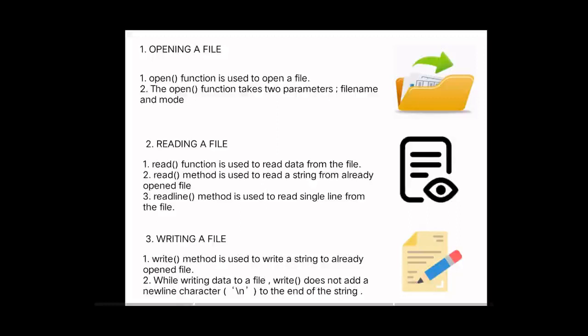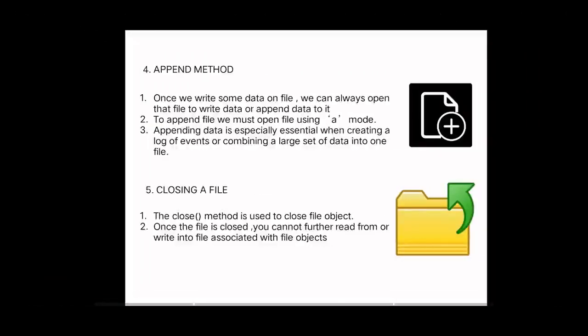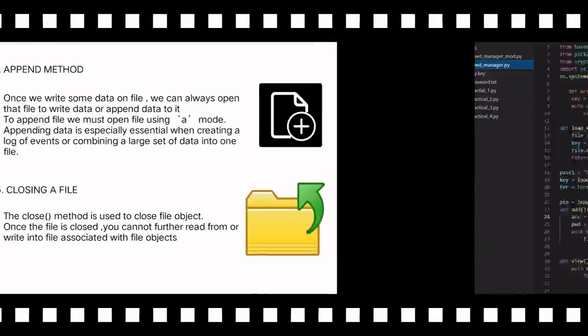Third, writing a file. Write method is used to write a string to an already open file. While writing data to the file, write does not add a new line character to the end of the string. Fourth, append method. Once we write some data on file, we can also open that file to write data or append data to it. To append file, we must open file using a mode. Fifth, closing a file. A close method is used to close the file object. Once the file is closed, you cannot further read from or write into the file associated with the file object.